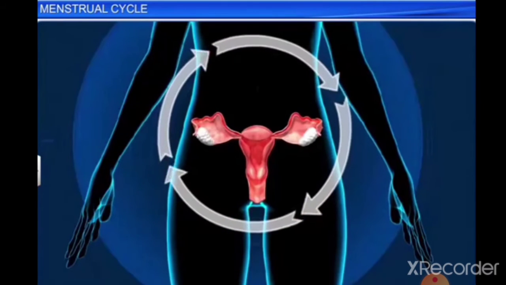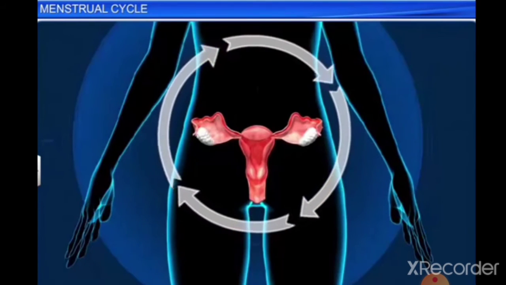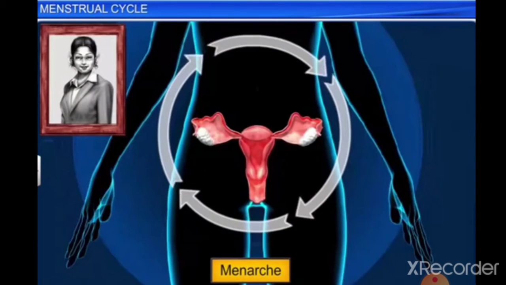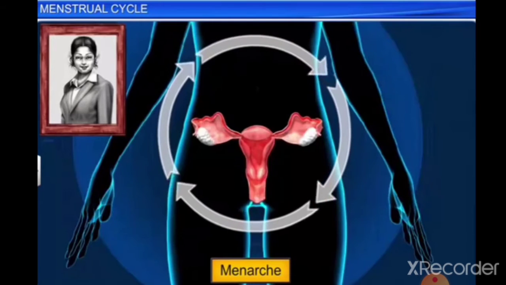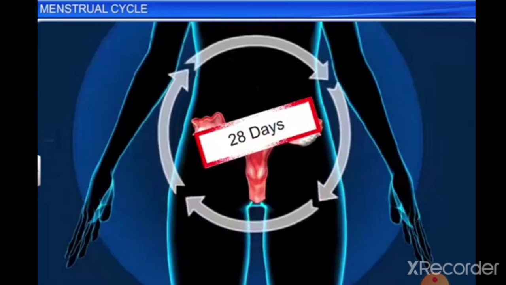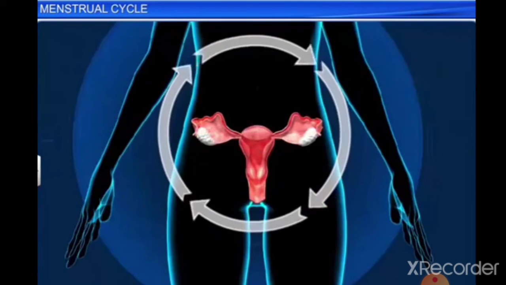Incidentally, a woman experiences her first menstrual cycle, called the menarche, at the onset of puberty, usually between the ages of 9 and 12, occurring approximately every 28 days.